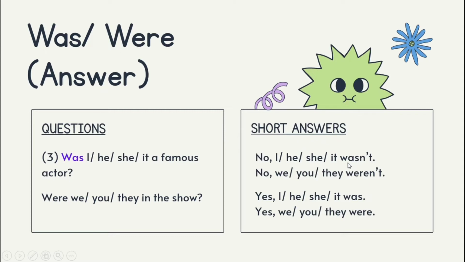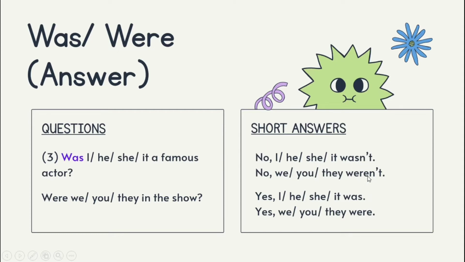Now I want you to look at this one. Can you see the words wasn't and weren't? Okay, so these are the negative answers. How do you pronounce this word? It is wasn't. Okay, or you can read it as the full form, was not. But when you see this word, you pronounce it wasn't.